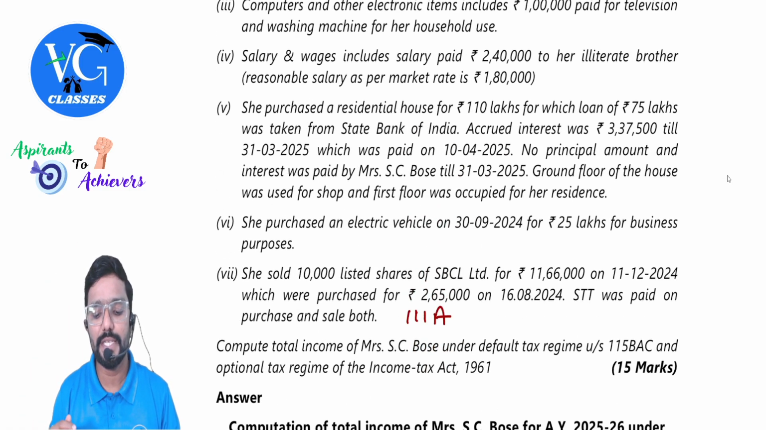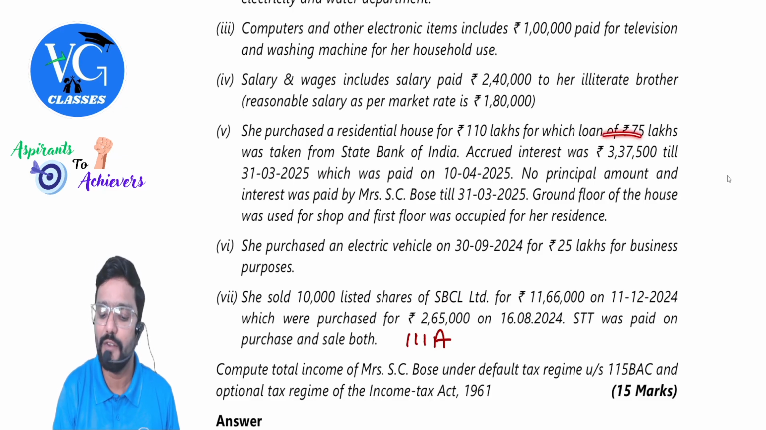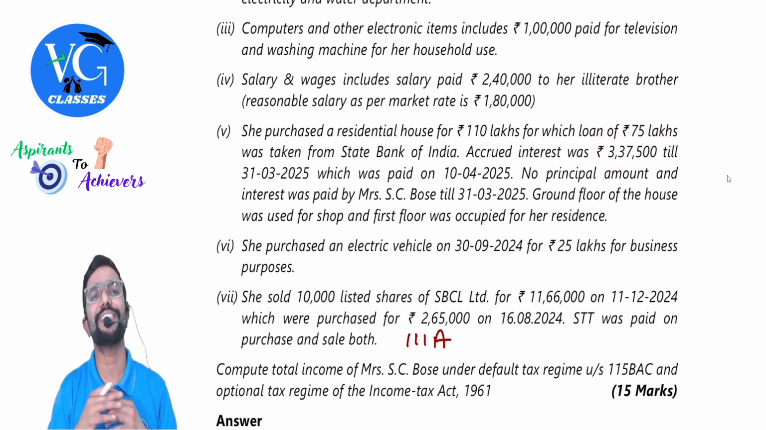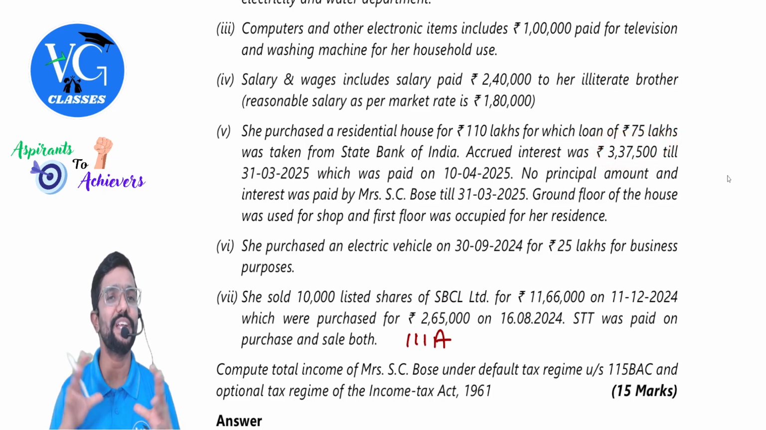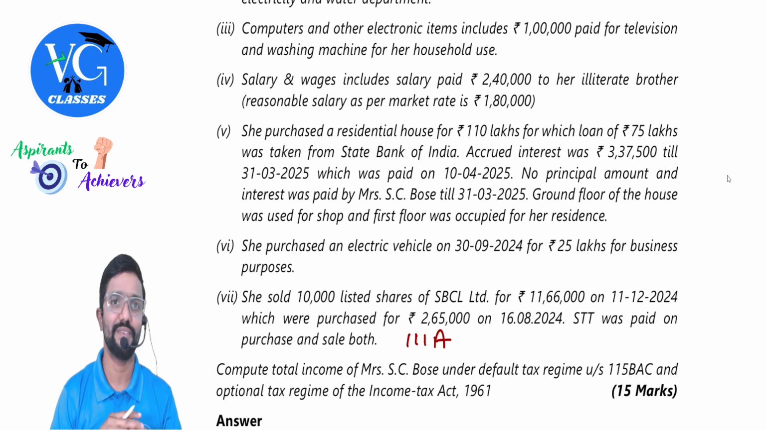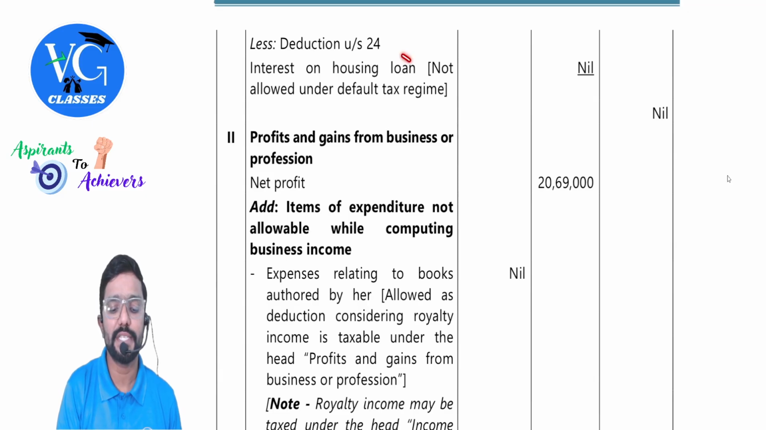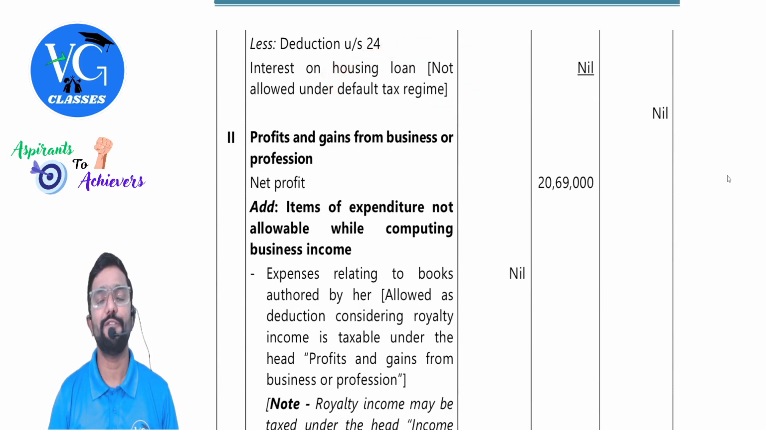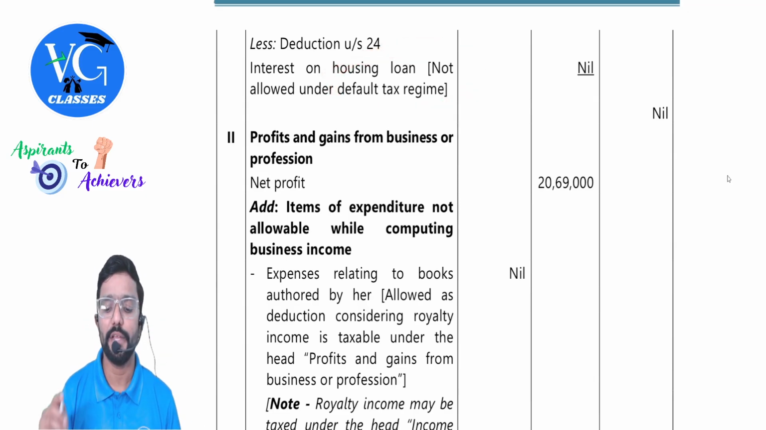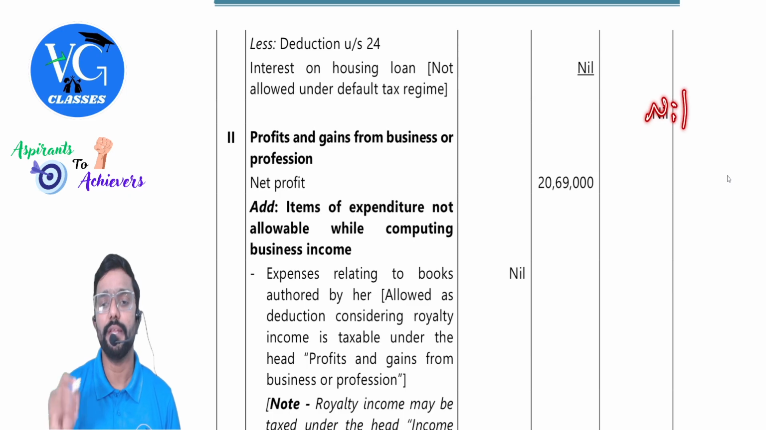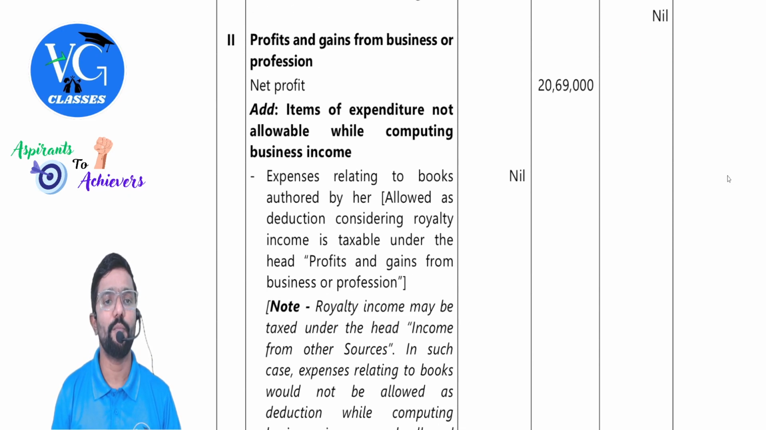Sir, whatever interest is paid, half of it is obviously for the self-occupied purpose. Yes, but it is a self-occupied property. No deduction for interest under default regime. No interest deduction under default regime for self-occupied property. So what is the income from house property? Nil, sir.